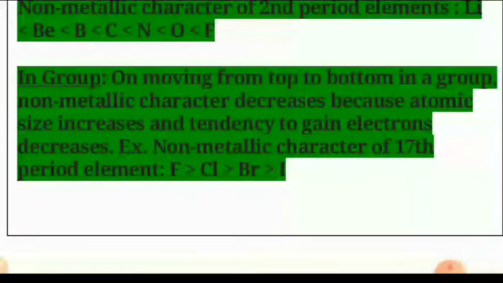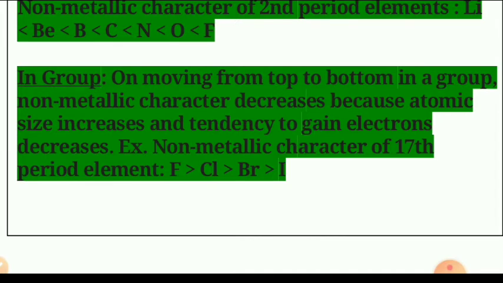Now, in a group, on moving from top to bottom, non-metallic character decreases because atomic size increases and the tendency to gain electrons decreases. Example, non-metallic character of 17th group elements: fluorine, chlorine, bromine and iodine, where fluorine is at the top of the group.